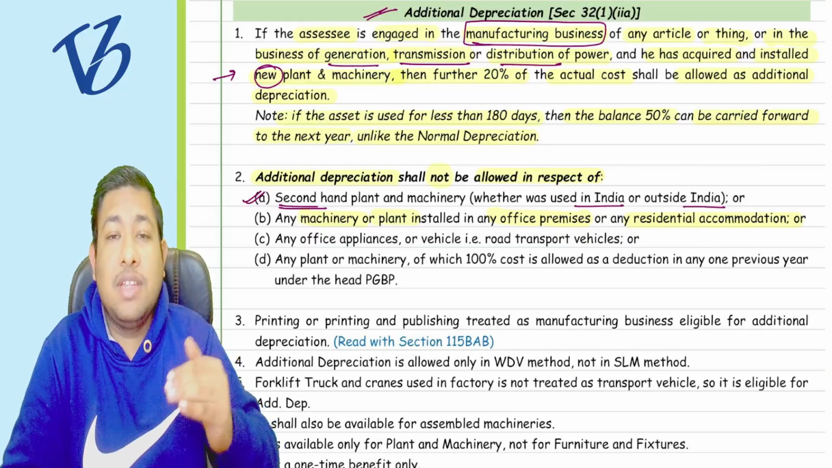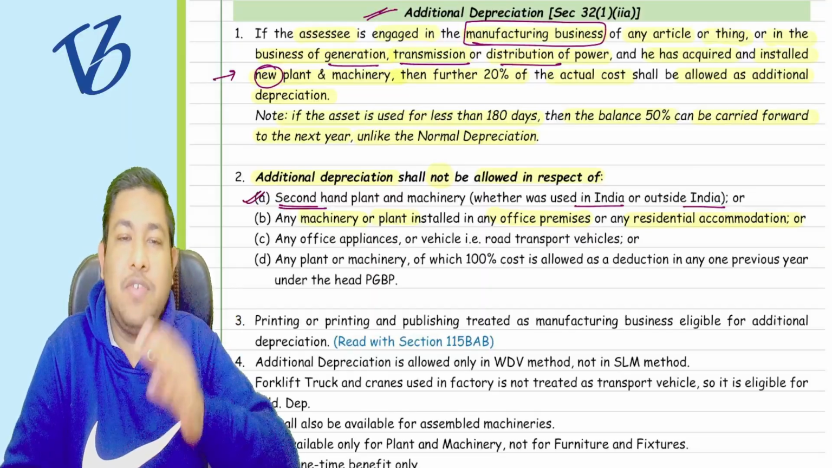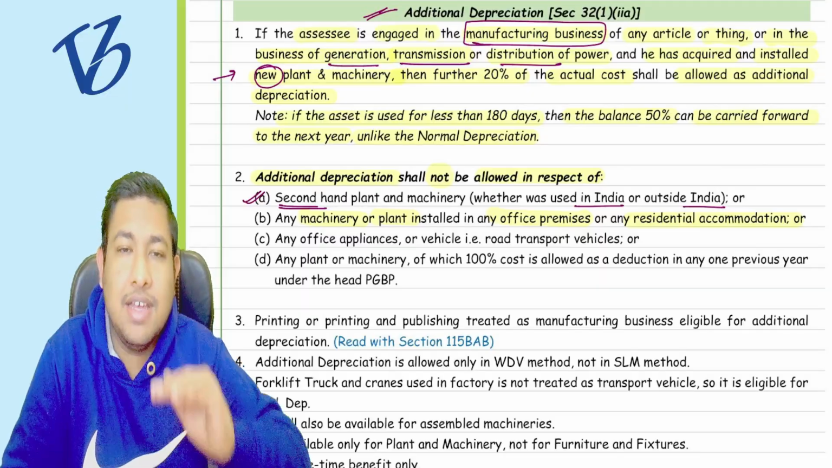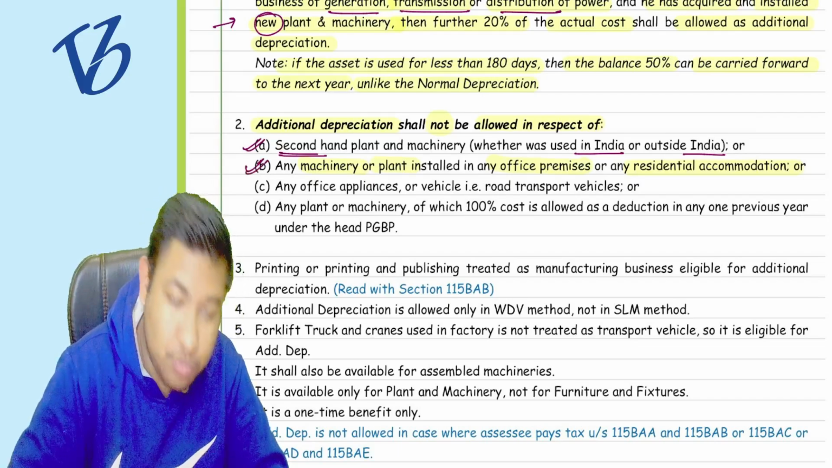allowed. Any machinery or plant installed in any office premises or any residential accommodation, we are not going to allow it, because we want you to purchase plant and machinery which will help you to increase the manufacturing business, which will help you to increase the generation, transmission, or distribution of your power business. Okay, the first 2 points are clear.